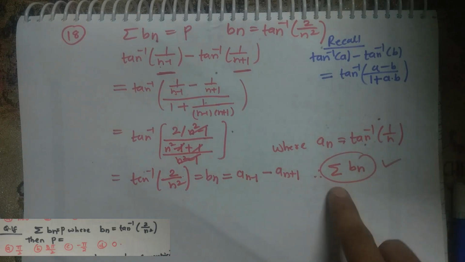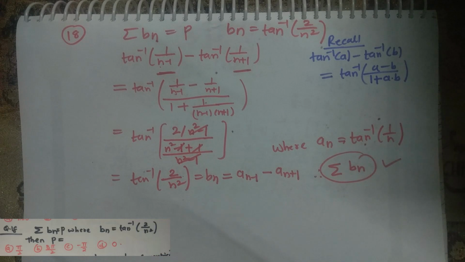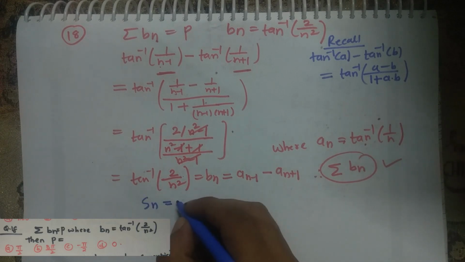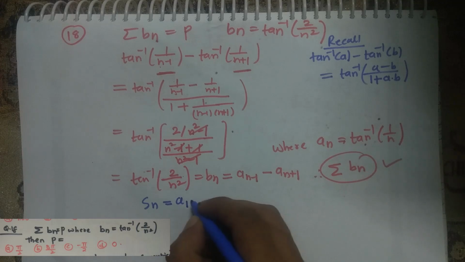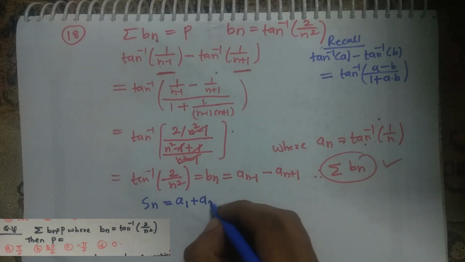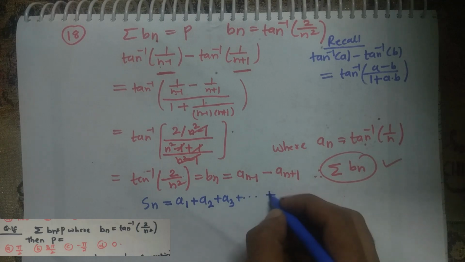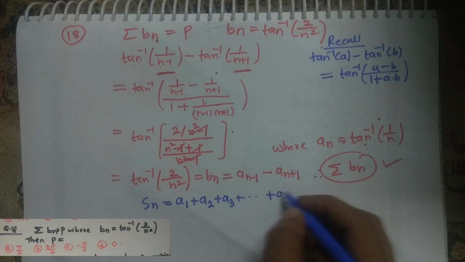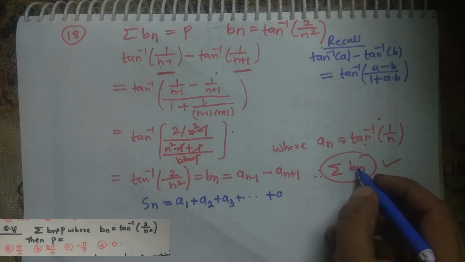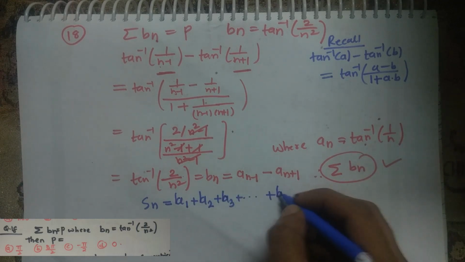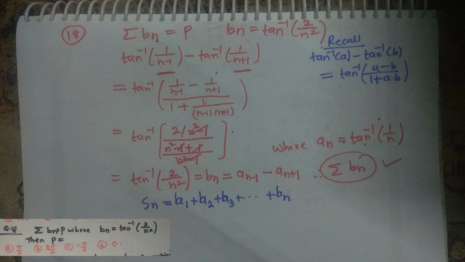Now let's first try to evaluate the partial sum of this series. What is the partial sum of this series? Sn is a1, a2, a3, so on up to an, and in this case our series is Bn. So let me write this, and the last term will be Bn. Okay, so what will be my B1?